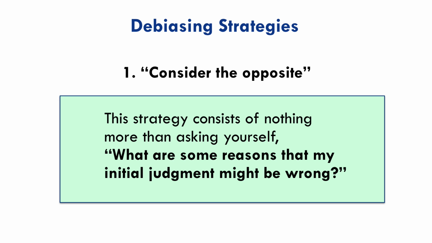If I think this product will sell, what are some reasons why it doesn't sell? If I think this college would be a good choice, what are some reasons why it might not be a good choice? If I think I can meet this deadline, what are some reasons why I might fail to meet this deadline? If I think these two variables are correlated, what are some reasons why they might not be correlated?